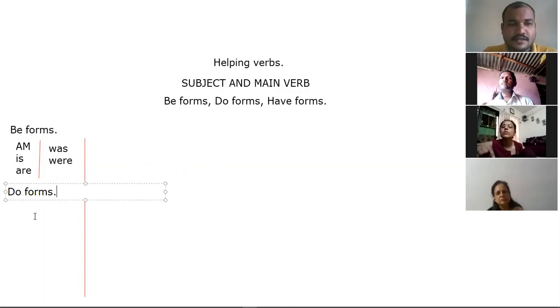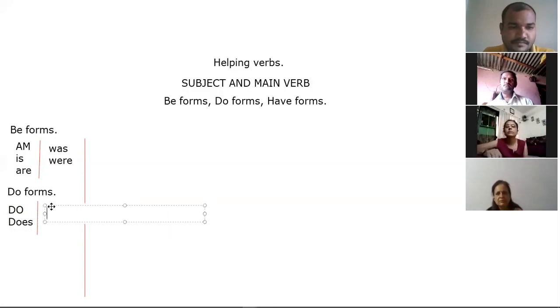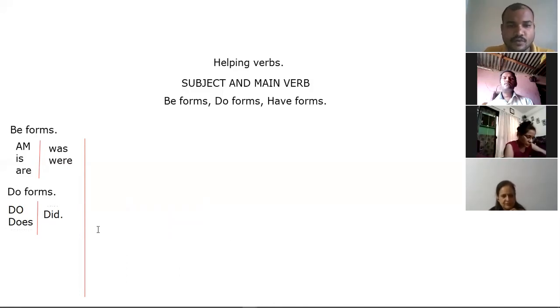The second one is do forms: do, does, did. These are the three forms. Do and does are in the present tense, and did is in the past.